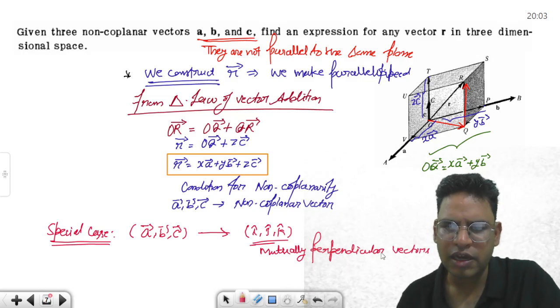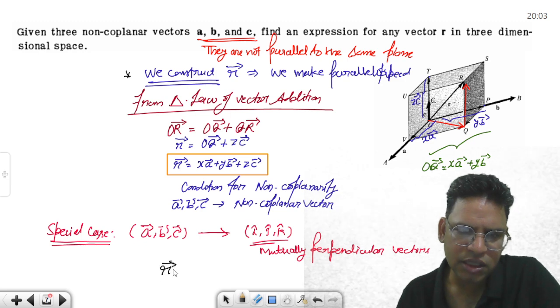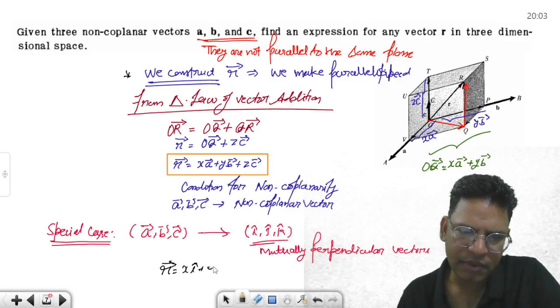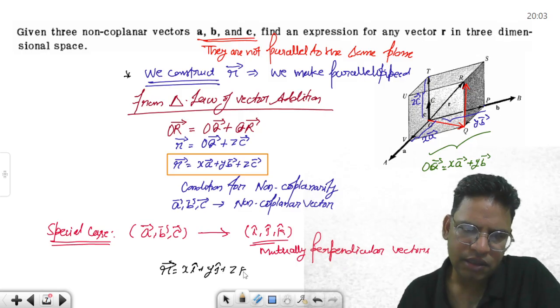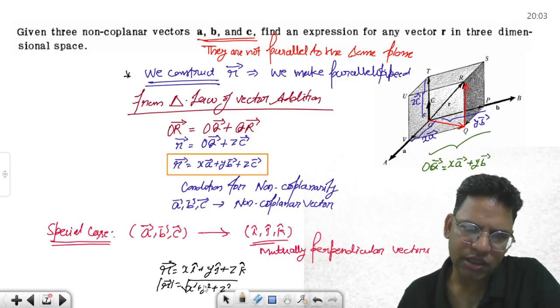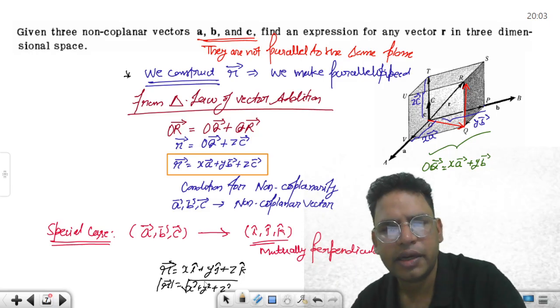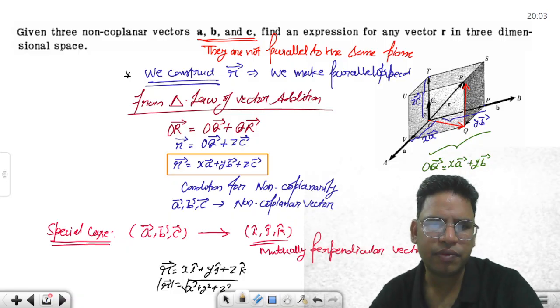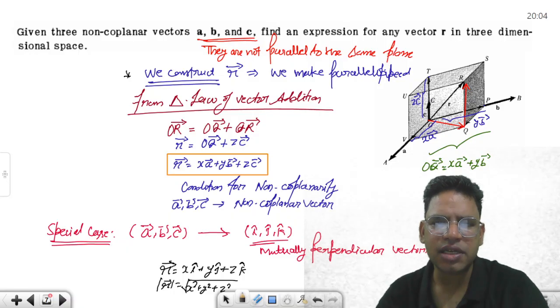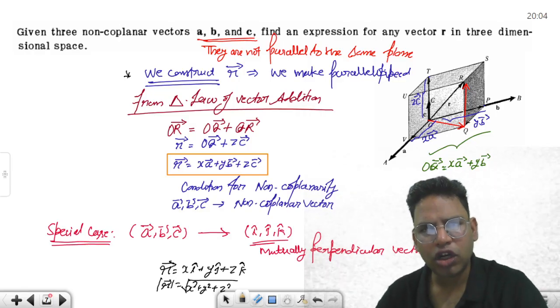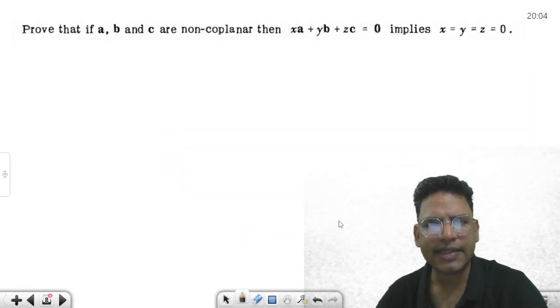So you can write down, for example, this coordinate you can write down xi cap, yj cap, zk cap. And similarly, this R can be written as x square plus y square plus z square. That is again the idea. I think this is clear to all of you. Okay, so this is the condition for non-coplanarity. Okay, now let's check this question.